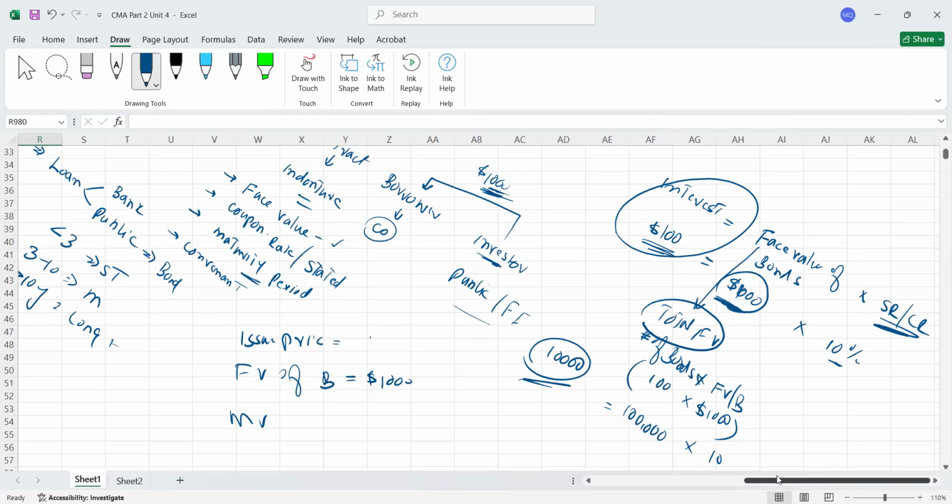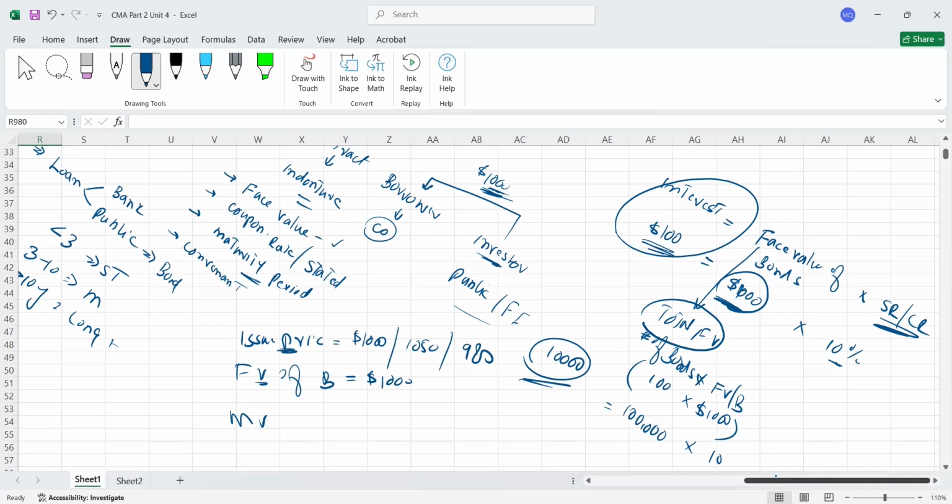So it can be issued at par, which is $1,000. It can be issued at a premium, meaning above the par, maybe $1,050. It can be issued at a discount also. Discount means below the par, maybe $980. It could be any figure. So guys, remember here, issue price could be different than face value. I'm saying it is a possibility.